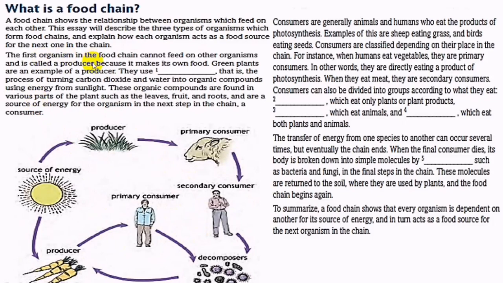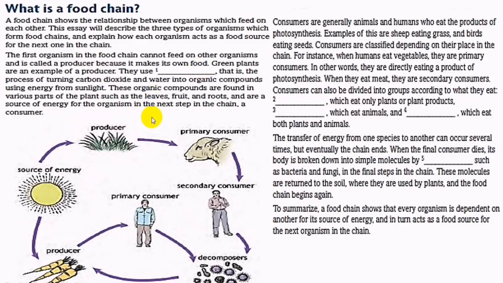The second paragraph is speaking about the first organism, which is usually called the producer. This organism makes its own food.